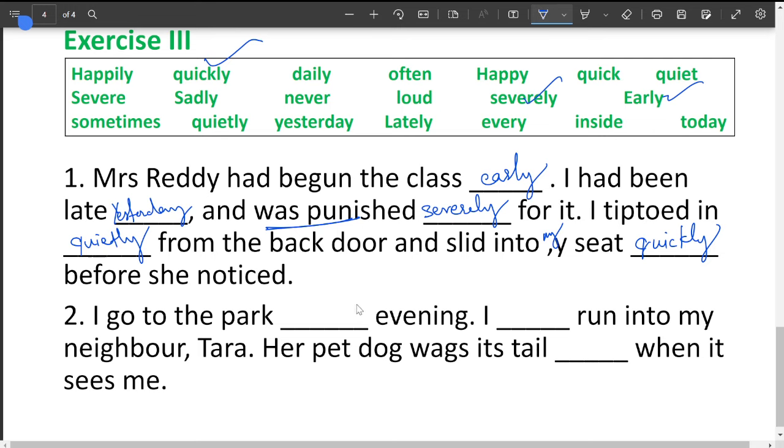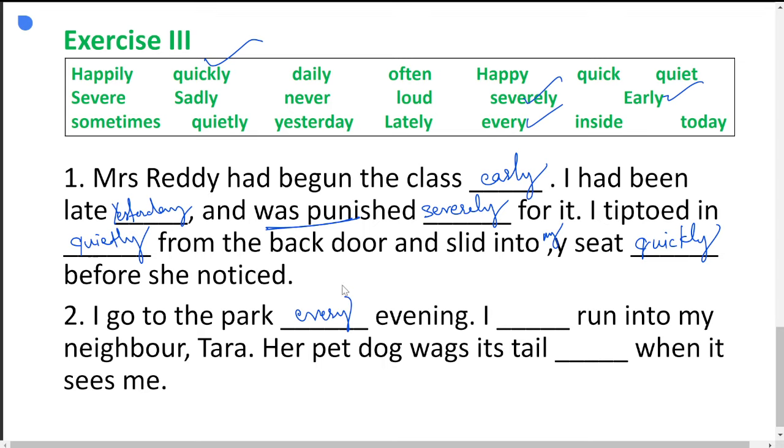What can you use here? Every evening, is that there? Yes. So you can go with every. Daily evening is not correct. Next, I dash run into my neighbor Tara. You can go with I often run, I sometimes run. Multiple words can be used here. I often run into my neighbor Tara.